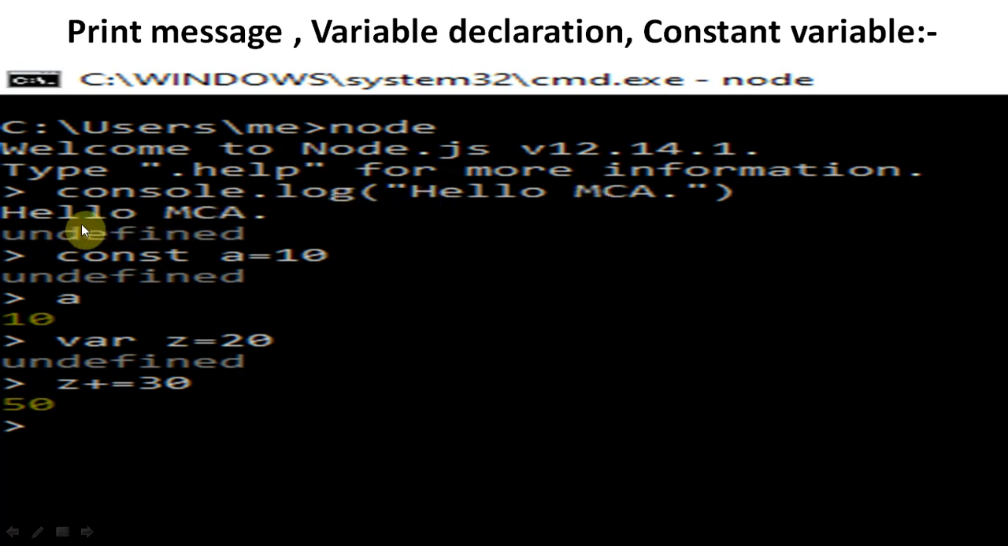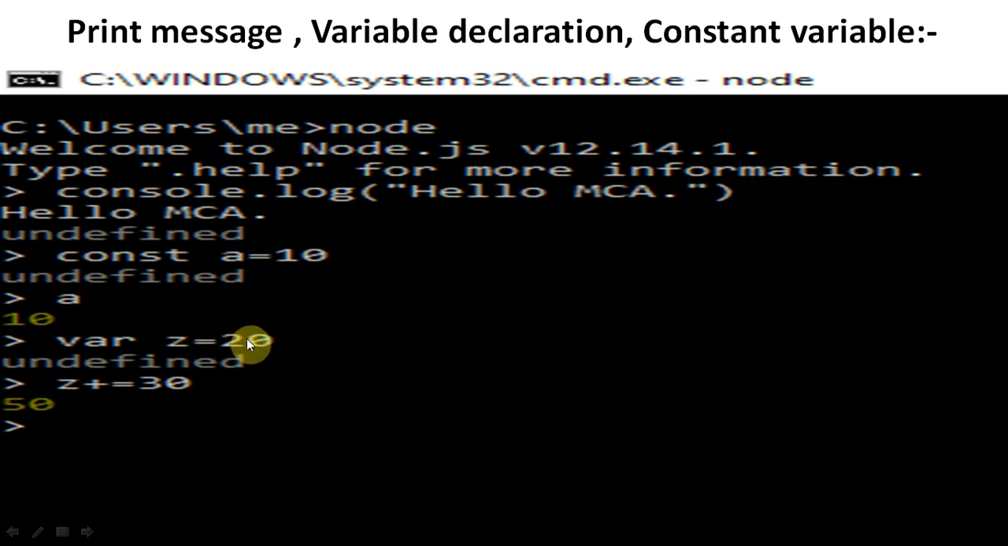So this way we can display the output. The keyword const means we are declaring a constant variable. So const a equals 10. It means a is a constant variable and its value is 10. And when we print only a, it will display the value of a.